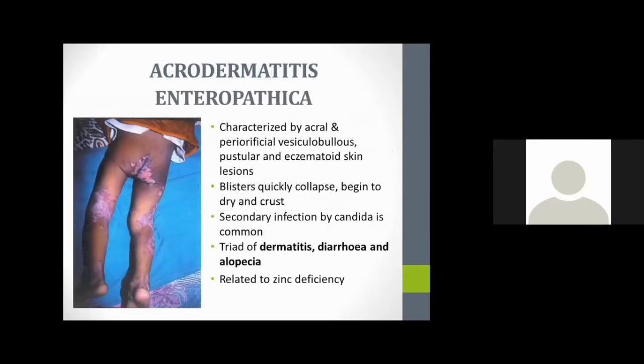And there is acrodermatitis enteropathica, which is characterized by acral and periorificial vesiculobullous, pustular, and eczematous skin lesions. Here, the blisters quickly collapse and begin to dry and crust. Crust formation happens in this condition, and secondary infection by Candida is also present. Here, we can see a triad of dermatitis, diarrhea, and alopecia. Mainly, this condition is related to zinc deficiency.